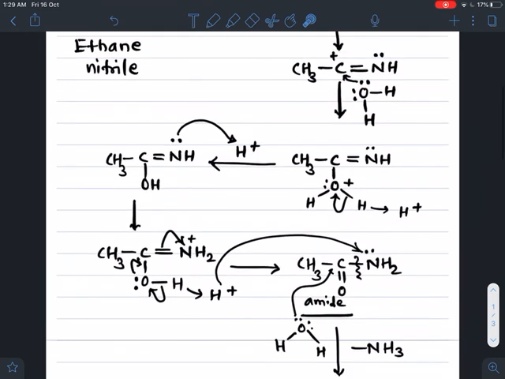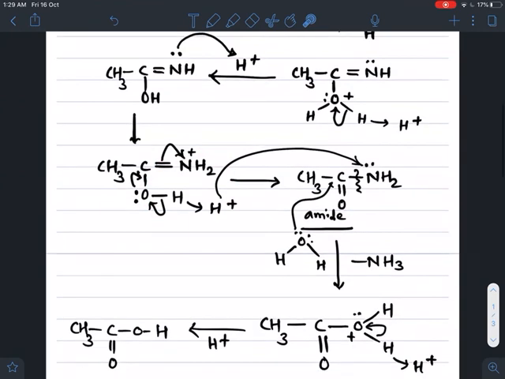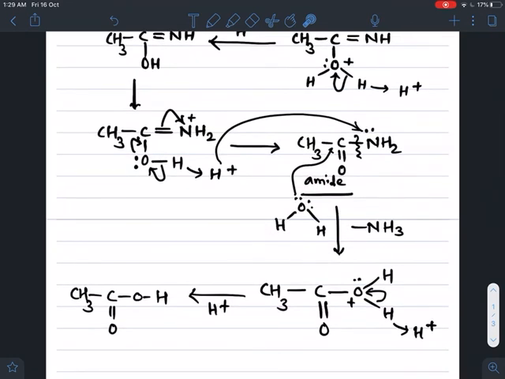Next step, again nitrogen is protonated, then one more H2O molecule gets added, meaning acid hydrolysis takes place, and in the last step, with removal of ammonia and removal of H plus, we get the final product, carboxylic acid. So this is the mechanism of how cyanides are converted into their corresponding carboxylic acids.